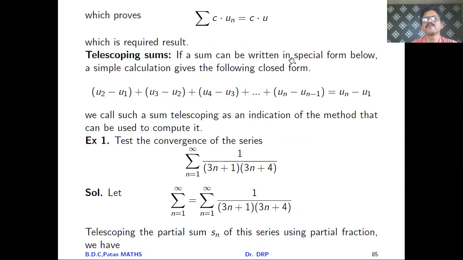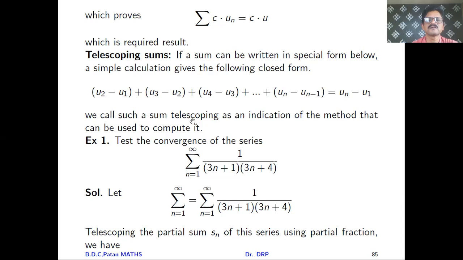If a sum can be written in a special form like this, in a simple calculation it gives the following closed form: u2 minus u1 plus u3 minus u2 plus u4 minus u3 plus and so on, up to un minus un minus 1, which is equal to un minus u1.